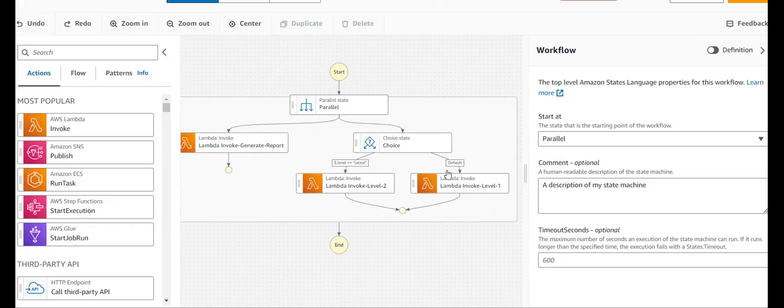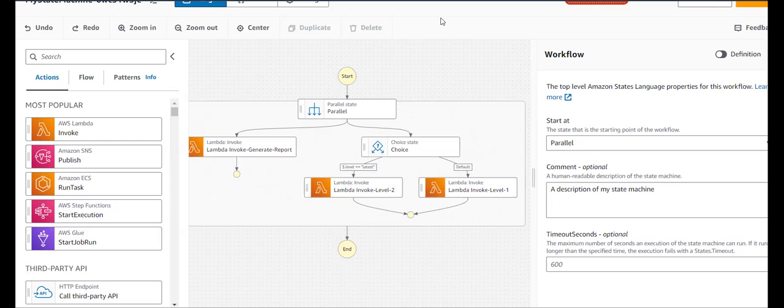If the level is default, then it will go to the default level, that is level 1. So whenever a user logs in with a level that is the latest, then the user will enter this latest level. And if he completed that level also, then this Lambda function will execute and it will store the result in my DynamoDB tables. So everything we configured.